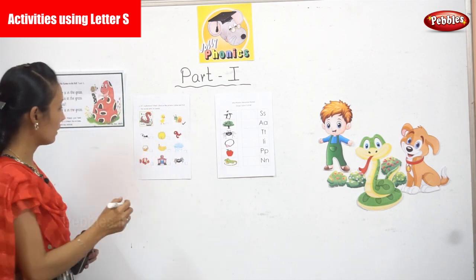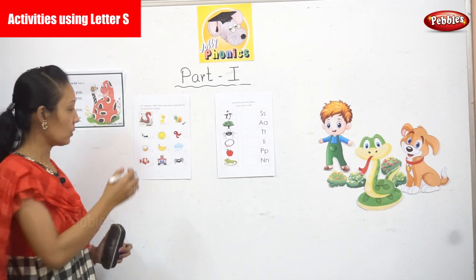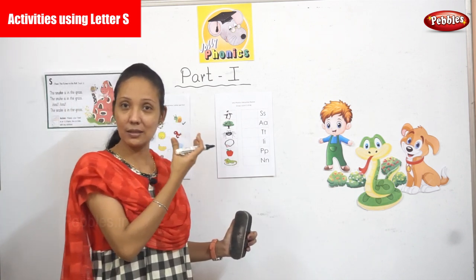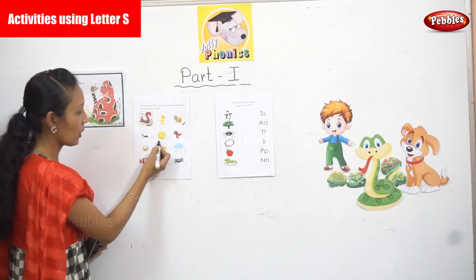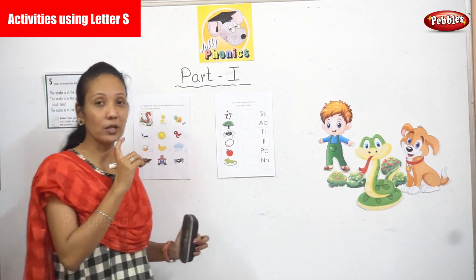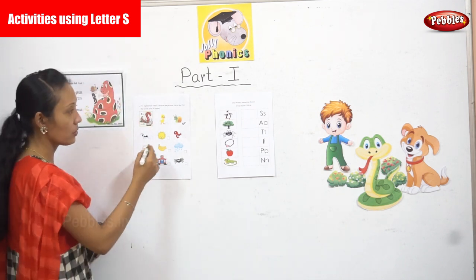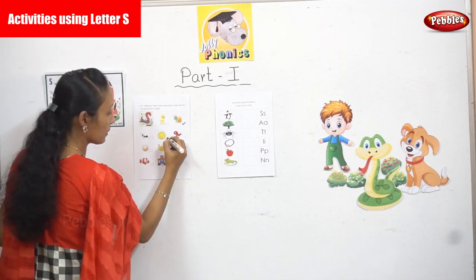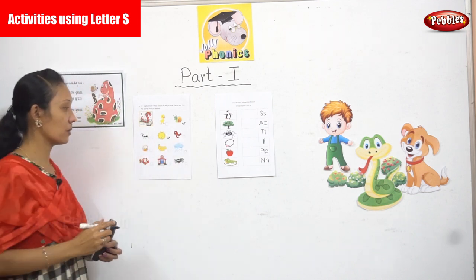Okay. Now next one, you have an ant. Ant. Can you hear the S sound over there for that word? No. Now next one, sun. Yes, what is the sound that you can hear? Sun. Right. S. So it is S sound. So we shall mark it. So sun is marked.